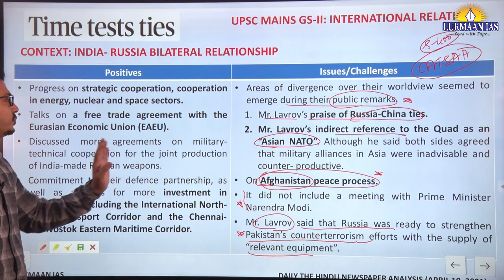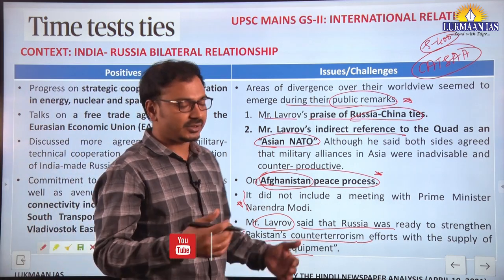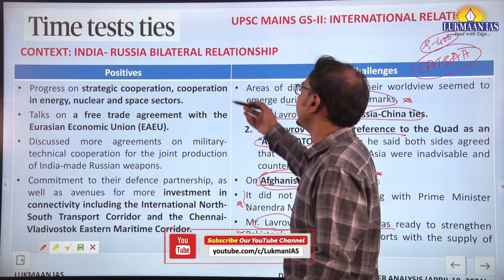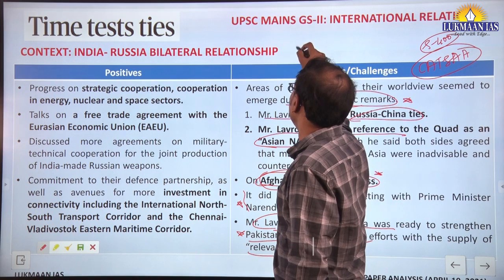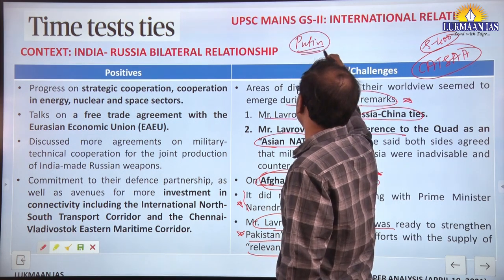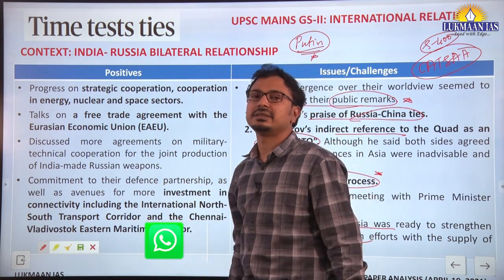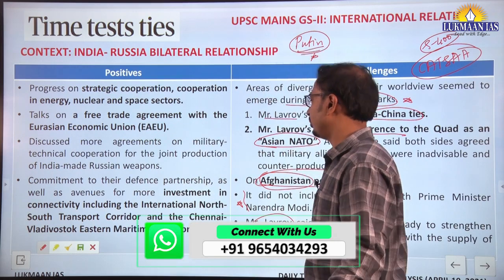So these are the issues and challenges, and the positives. As a follow-up to the India-Russia bilateral relationship, later this year there will be a visit of Russian President Mr. Putin, the annual bilateral visit. So again there will be further progress in the bilateral relations. In this manner we have to take input here.